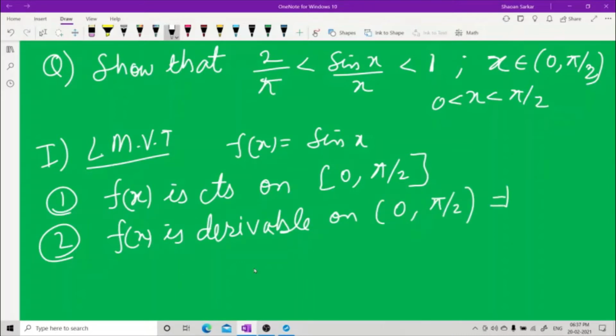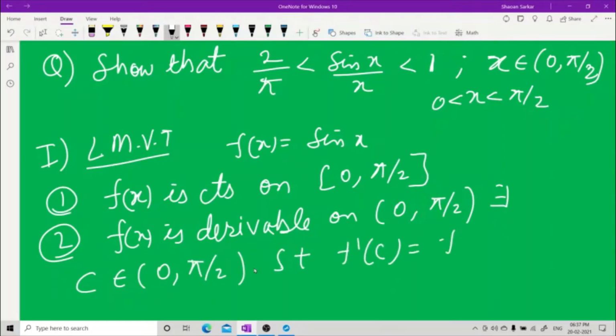There exists a c belonging to 0 to pi by 2 such that f dash c is f(pi by 2) minus f(0) upon pi by 2 minus 0.